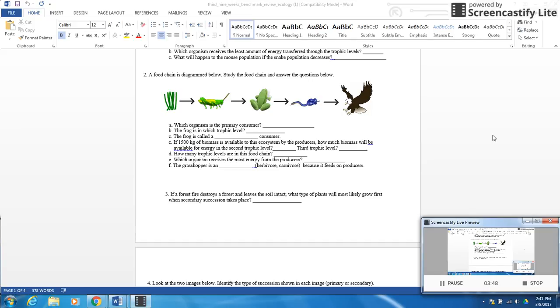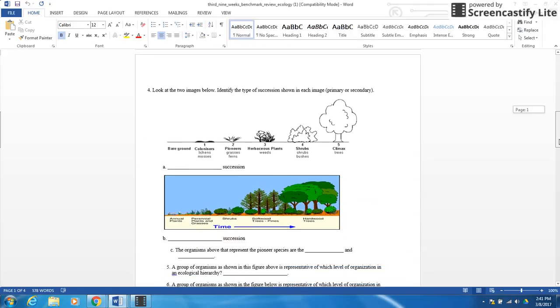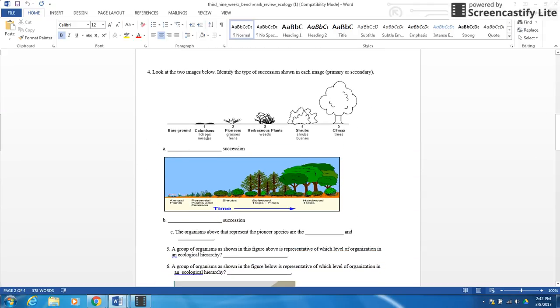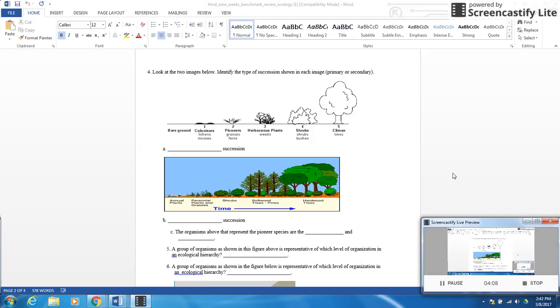If a forest fire destroys a forest and leaves the soil intact, what type of plants will most likely grow first within the secondary succession? Now, if you read the PowerPoint, or you can look up at the top of the next page, you will see that here it tells you which one it is. It gives you them. If you're very careful on the benchmark, you'll actually see that the answers are in the questions. You just have to be very careful in reading it. In this case, you get grasses and mosses and shrubs and trees and stuff like that. The PowerPoint says one thing, lichen, mosses, all that. That's going to be the answer to that question. Okay.